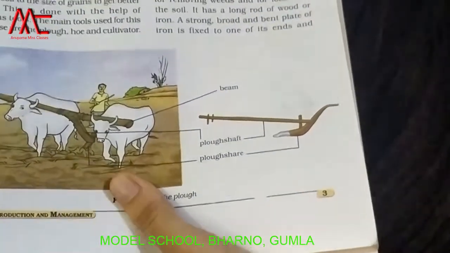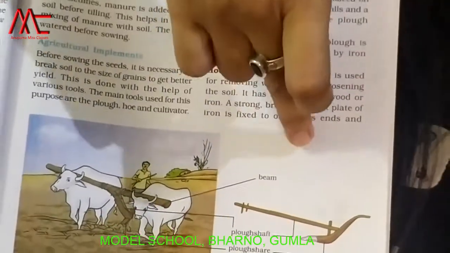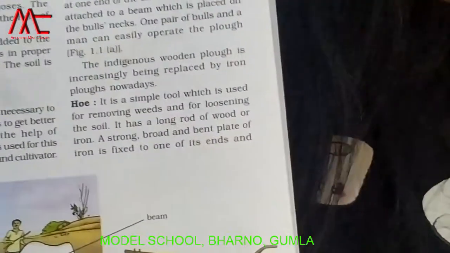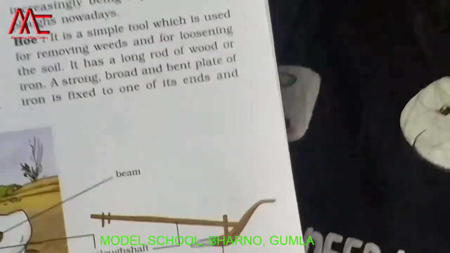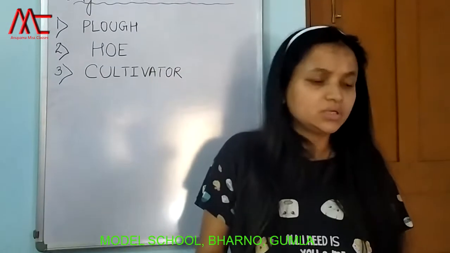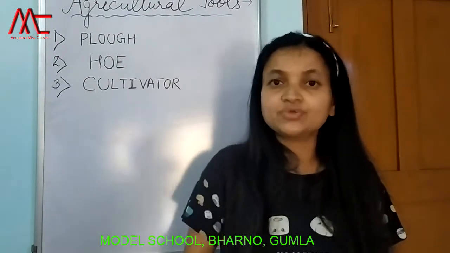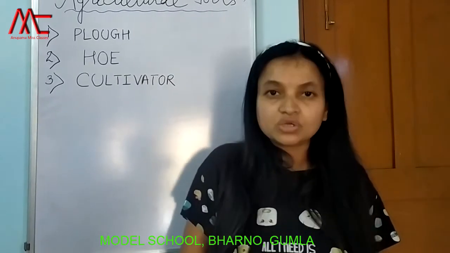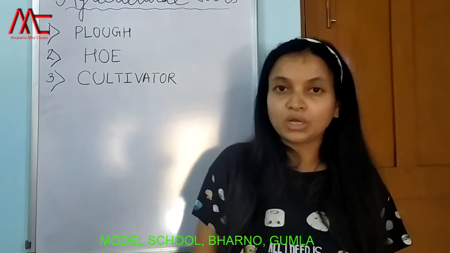देखो क्या करते हैं, this plow is made up of wood as well as of iron. Nowadays we use iron plow. In olden days, children, the plow was made up of wood. Today also some of the farmers are using that wooden plow, but nowadays this iron plow is more in use because it is much stronger.